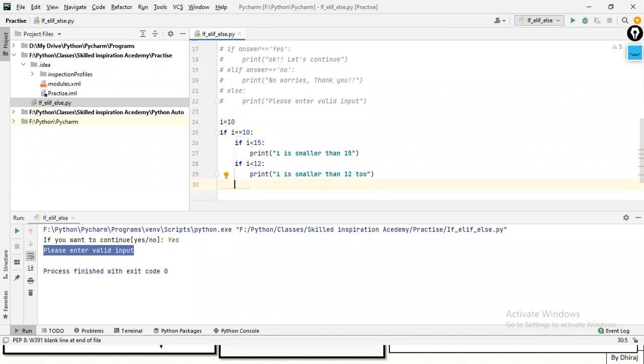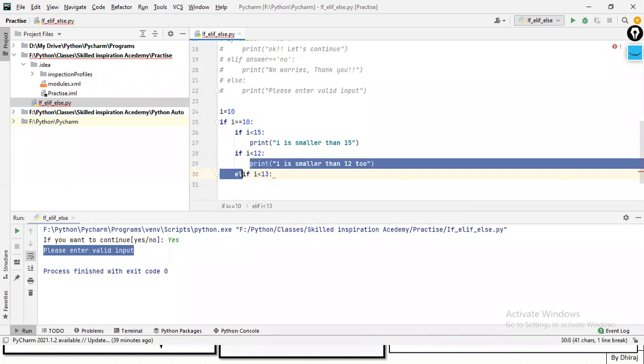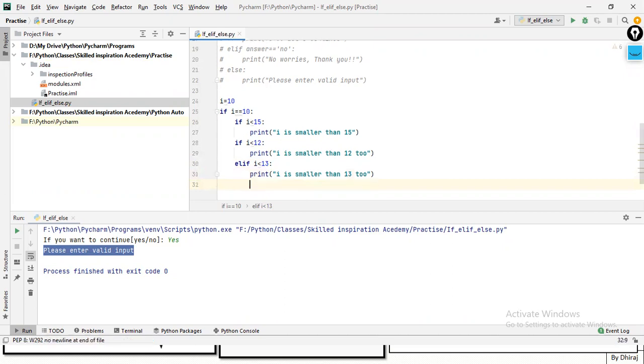Here, what I'll do, elif. Again, I'll put the condition if i is less than 13 as well, right? Here I'll just copy, paste 13. Simple example, guys.